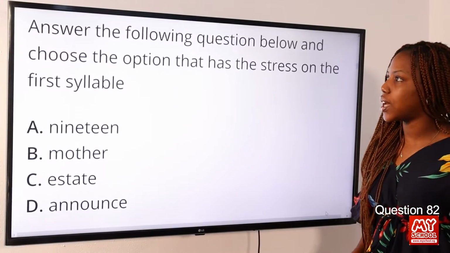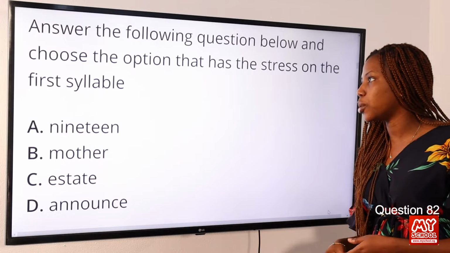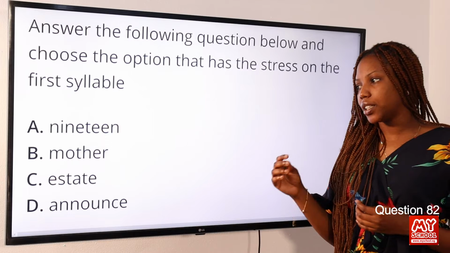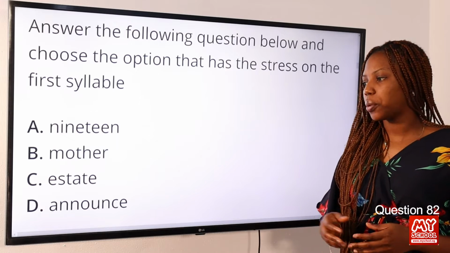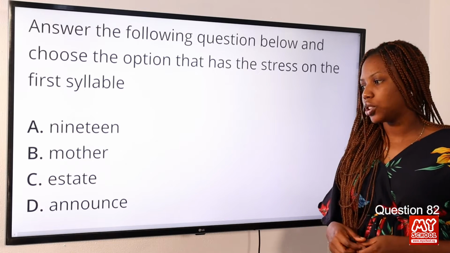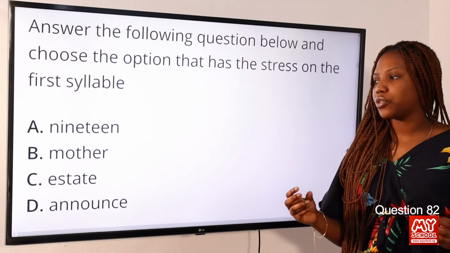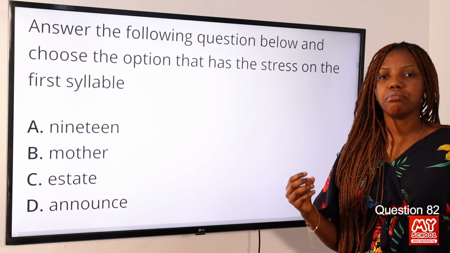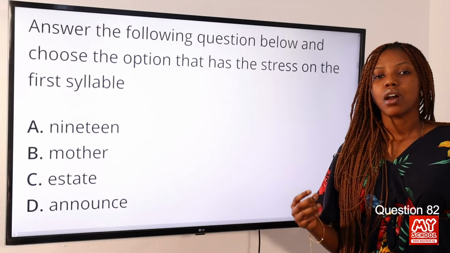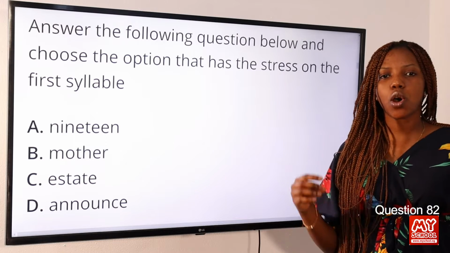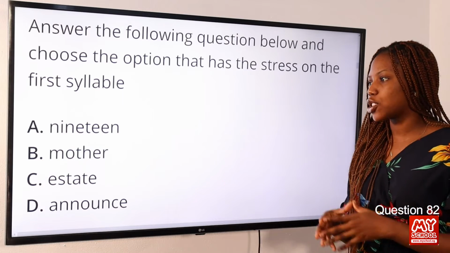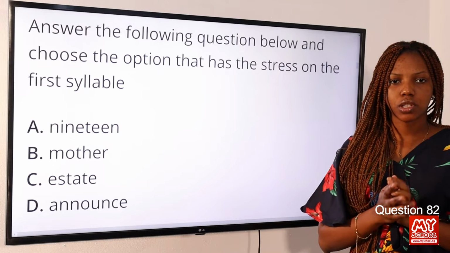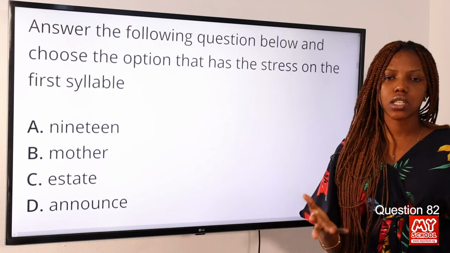Question 82. Answer the following question below and choose the option that has the stress on the first syllable. Option A, 19. Option B, mother. Option C, estate. Option D, announce. Now we see from my pronunciation that option B has the stress on the first syllable, being mother. So mother is stressed on the first syllable, as opposed to options A, C, and D, which have the stress on the second syllable. So therefore option B is the correct answer to this question.